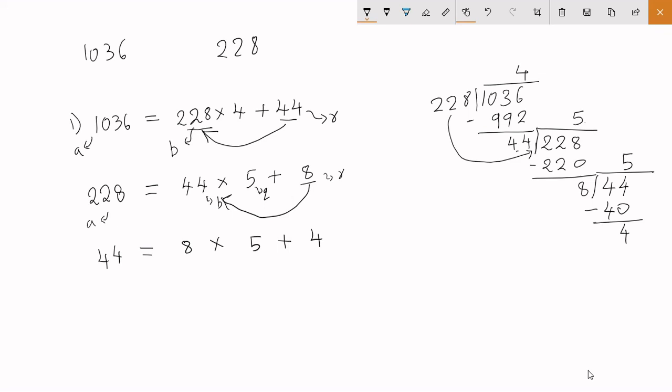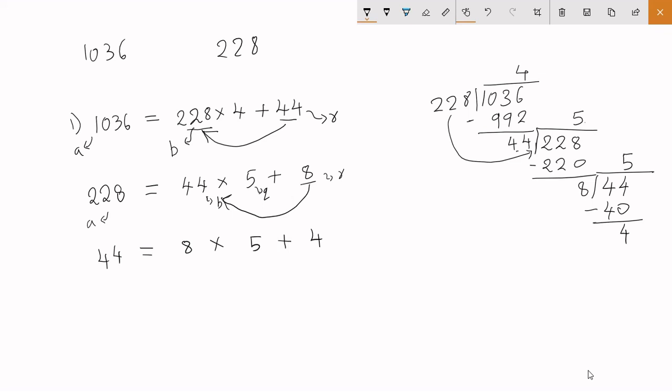Now I'll do the process again, since the remainder is still not 0. So I'll divide the divisor again by the remainder. So as you can see, it's moving out of the screen now. 8 divided by 4 is 2 times, and it goes perfectly, so the remainder is 0. Let me write that down just one last time. 8 is equal to 4 times 2 plus 0.